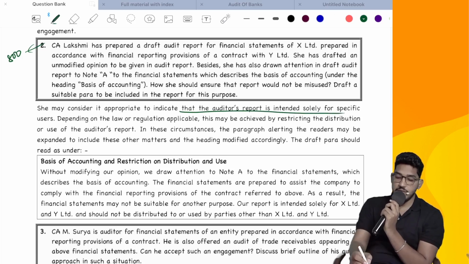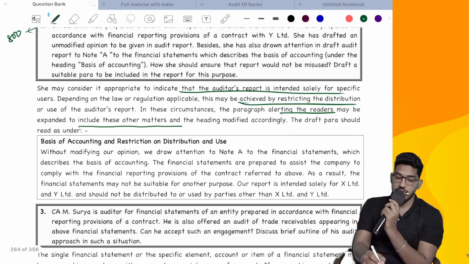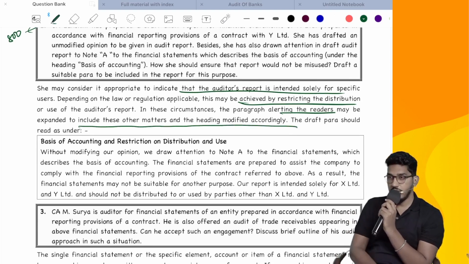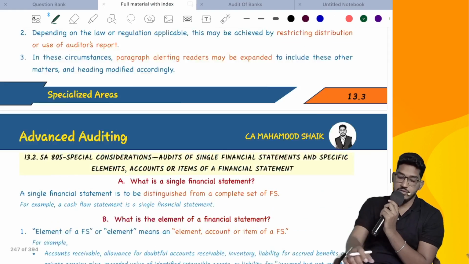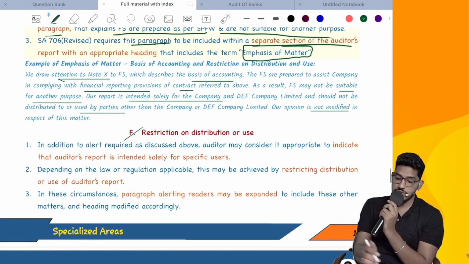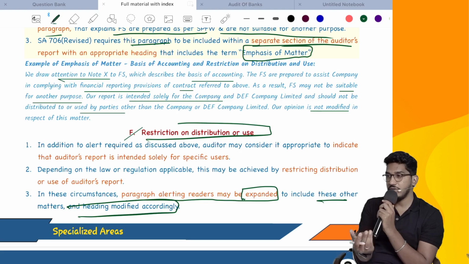Depending on the law and regulation applicable, this may be achieved by restricting the distribution. In these circumstances, the paragraph alerting the readers may be expanded to include these other matters and the heading modified accordingly. So the para will look like basis of accounting and restriction on distribution and use. So they are referring to that last line, whatever we have read here. If you want to restrict the use or distribution, what they have told is, in these circumstances, the paragraph alerting the readers may be expanded to include those matters, and they are asking us to modify the heading, if required.